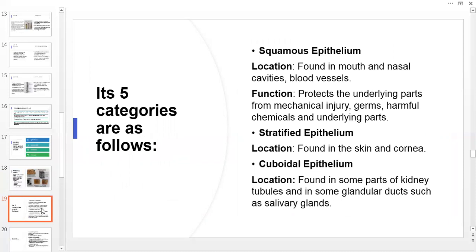Squamous epithelium: its location is found in mouth and nasal cavities. Function: it protects the underlying parts from mechanical injury, germs, and harmful chemicals. Second, stratified epithelium: its location is found in the skin and cornea. Then third is cuboidal epithelium, found in some parts of the kidney tubules and in some glandular ducts such as salivary glands.